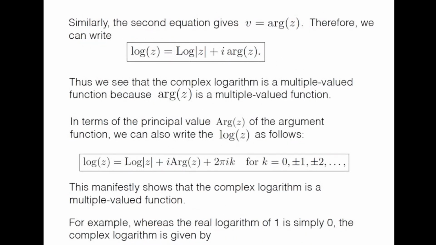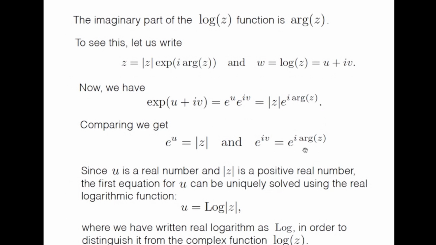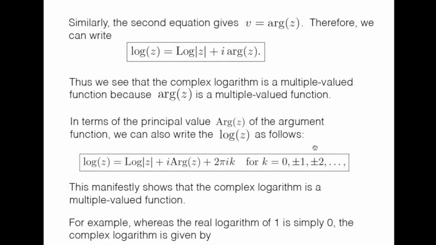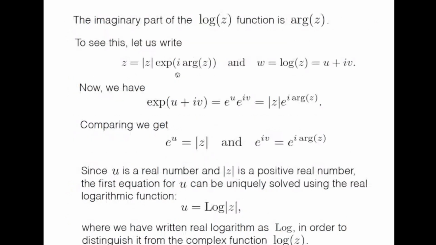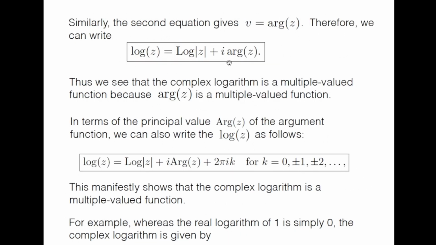Similarly, the second equation, e to the power iv equal to e to the power i argument z gives us v equal to argument z, and therefore we can write log z as capital Log, real Log of mod z plus i argument z. So this is the complex logarithm function written in terms of the real logarithm and the argument function in the complex variable z.